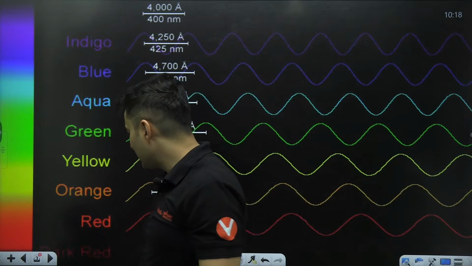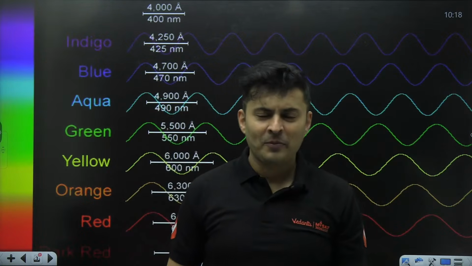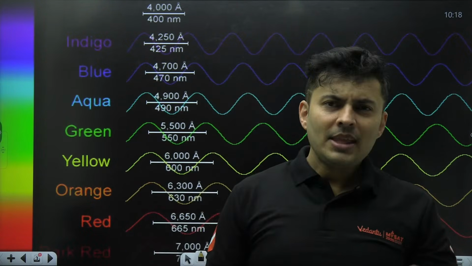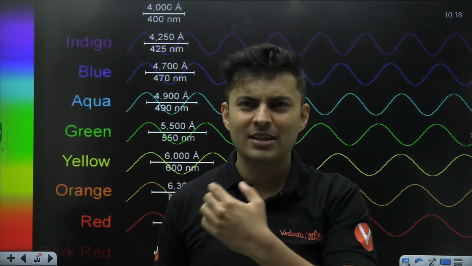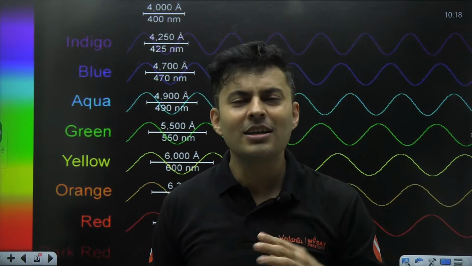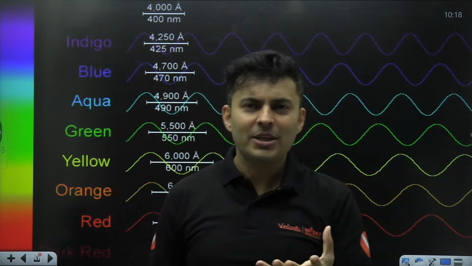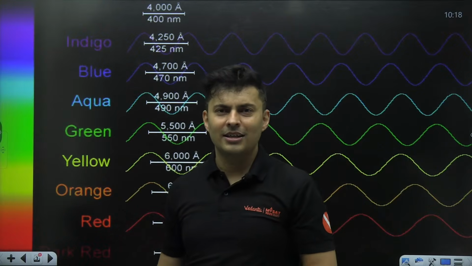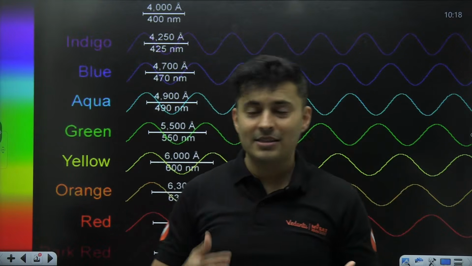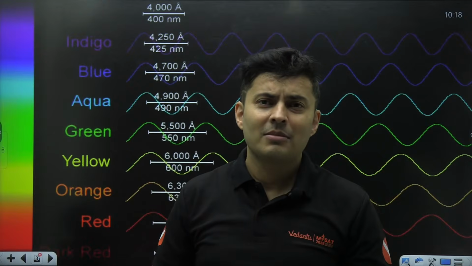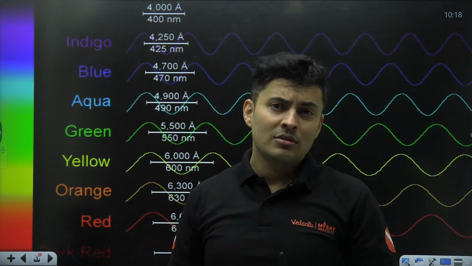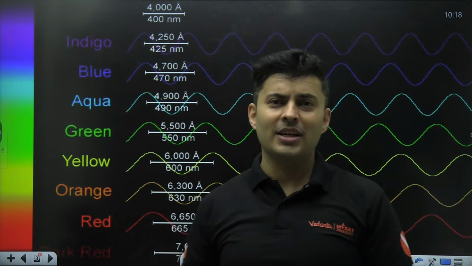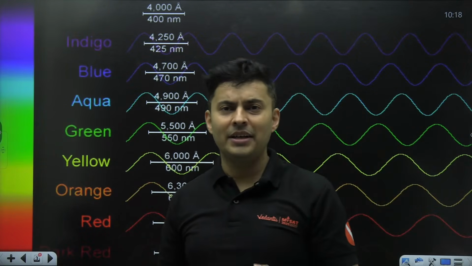So let's begin with the class of electromagnetic waves. See, light is very interesting, forget about physics, forget about chemistry, forget about JEE. As a subject as a whole, it is very interesting because it's very mysterious, very colorful, and lots of theories of light have come for ages and ages, and still people haven't understood light completely.